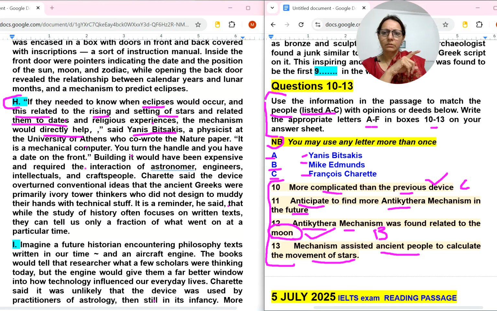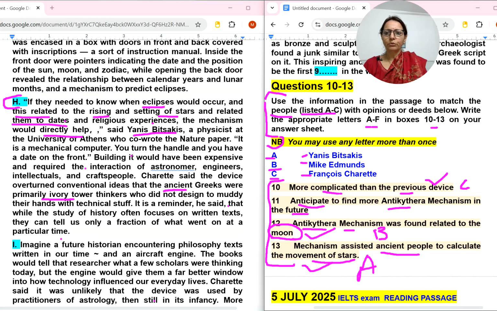This is a mechanical computer. You turn the handle and you date... building it would have been expensive. Craftsman device. Ancient Greeks were okay. Definitely I will not read it further because clearly it is given they are talking about movement of stars. So I will just mark it A number person. A is done, C is also done, B. Now one is left. So as I told you, it will be in the last paragraph. So let's go to the last also.